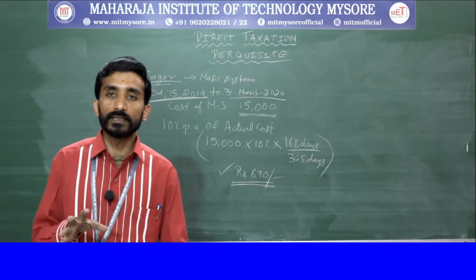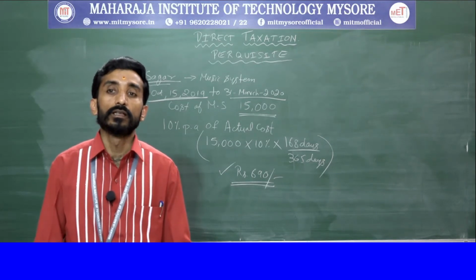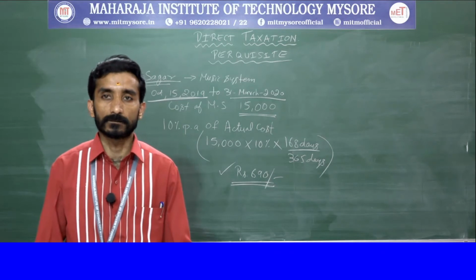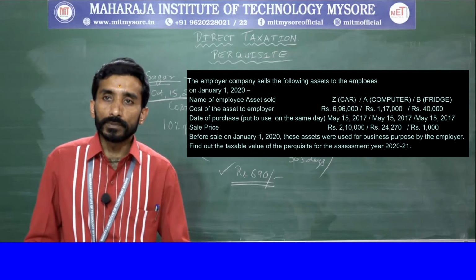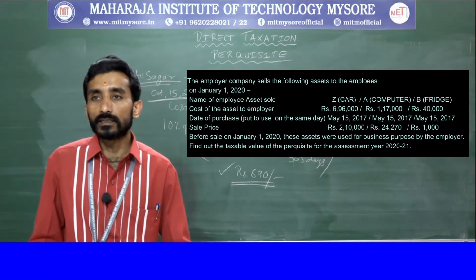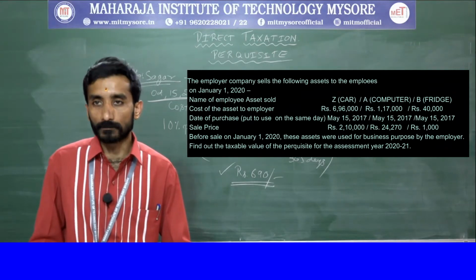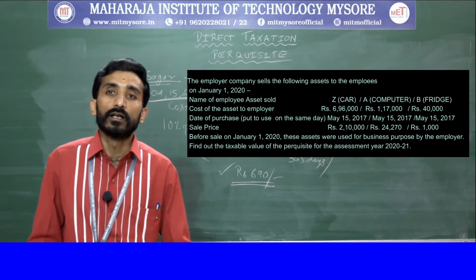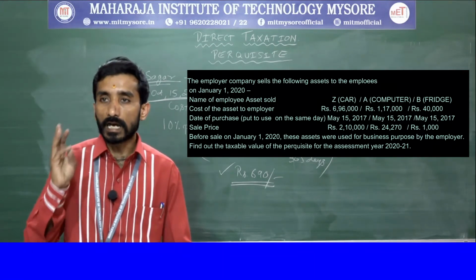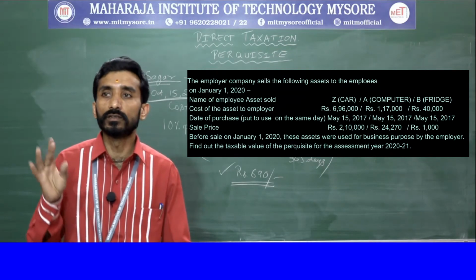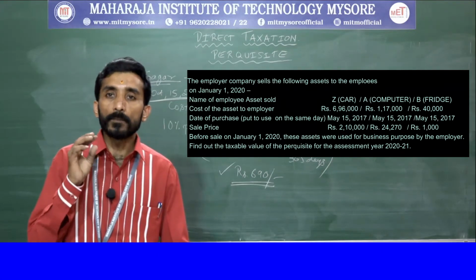So to make you understand in a broader sense, we will go with a problem with respect to sale of movable assets. I will just read out the problem. The employer company sells the following assets to the employees on January 1, 2020. Name of the asset sold: car, computer, fridge.